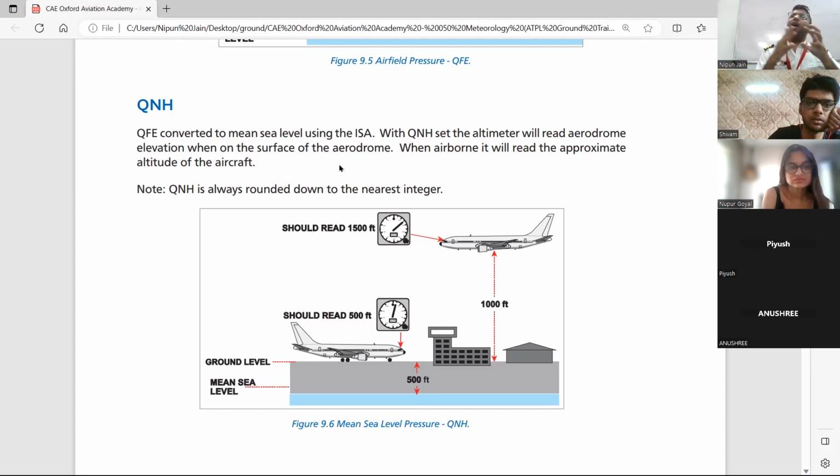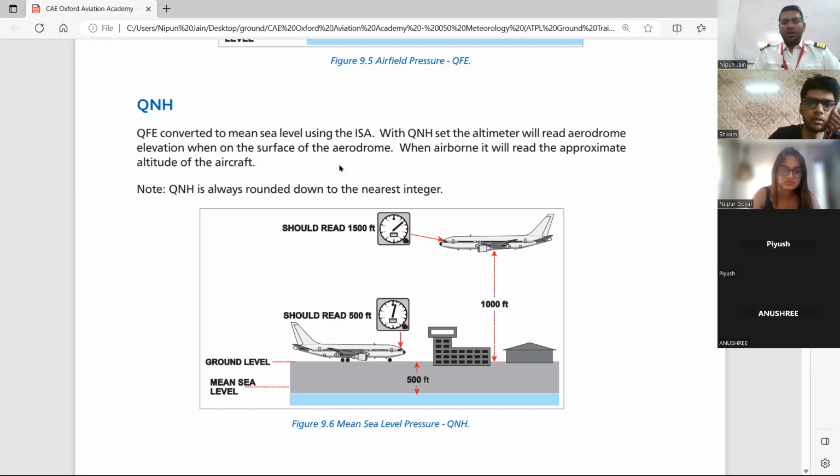So again we will require a longer runway if it is moist. Again, if the runway is wet, you will have braking issues also. So moisture is high and braking issues are also there, so again you will require a greater runway length. I think we have studied all these in density. We have discussed these topics in density.